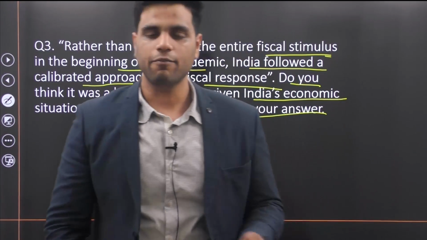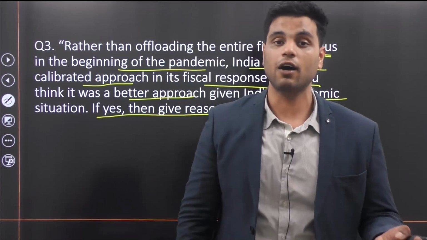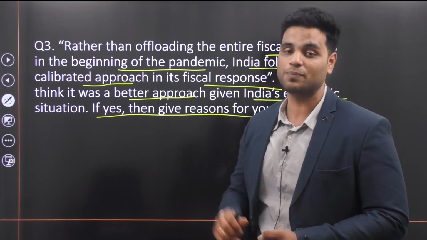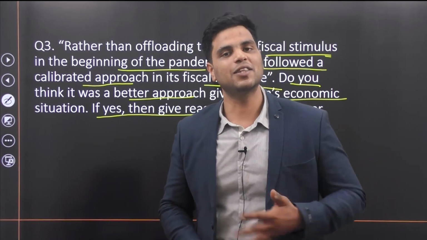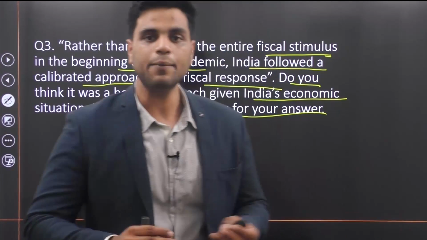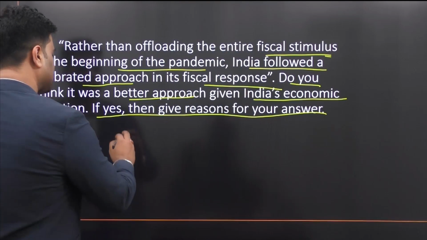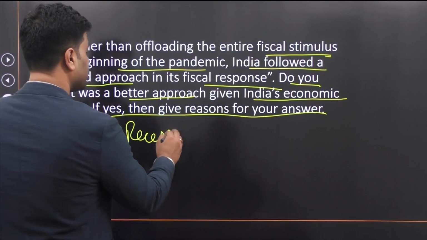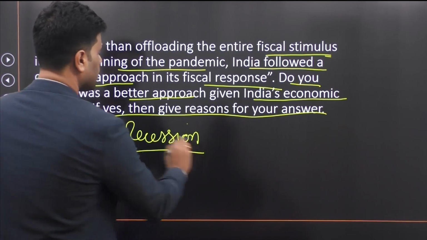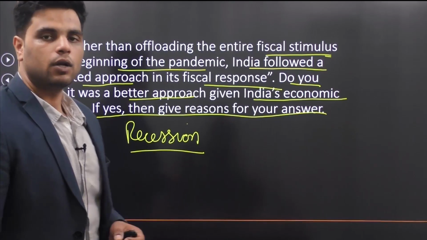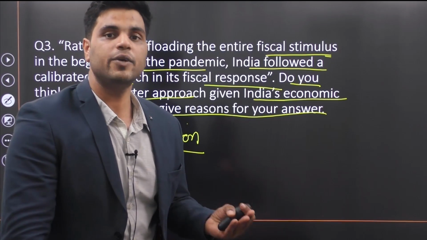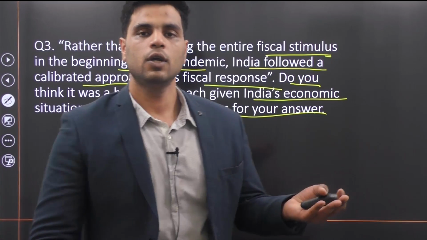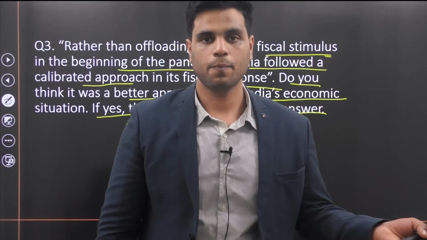Now let me explain, because I think many people might find it difficult to understand this question. You see, when India was facing a recession-like situation during the initial days of the lockdown, many economists in India advised the Indian government to follow the approach that was employed by the West.